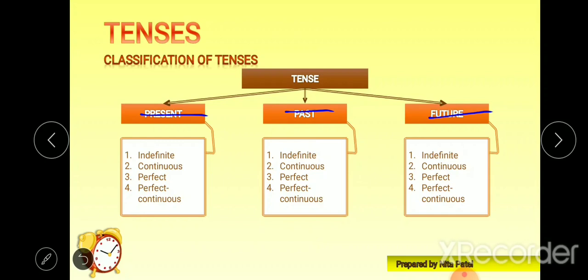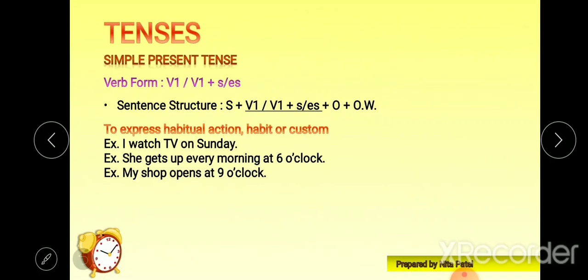So present indefinite or simple present tense, present continuous, present perfect, and present perfect continuous. Same thing applies to past and future.